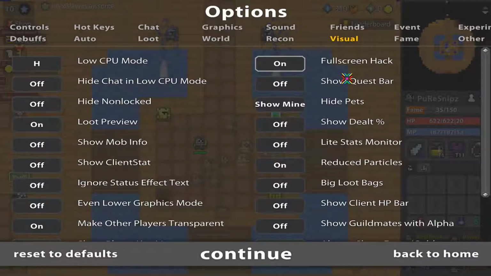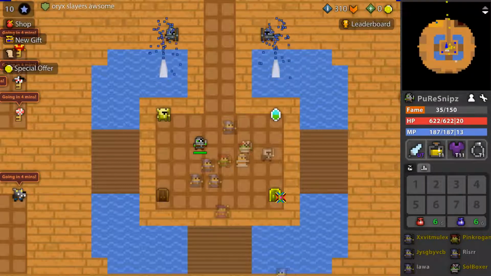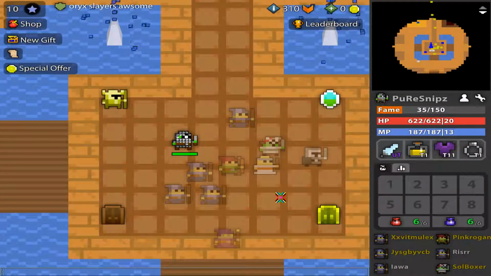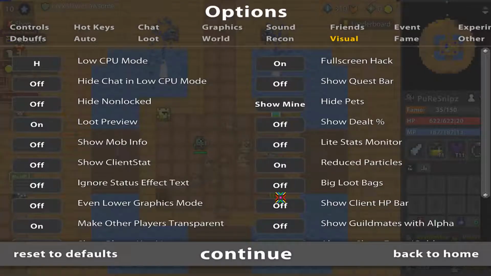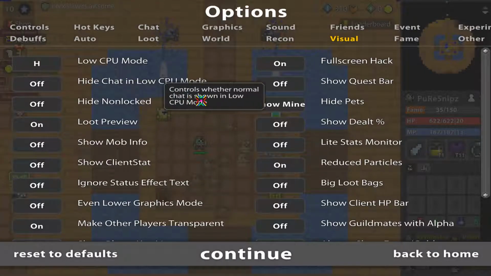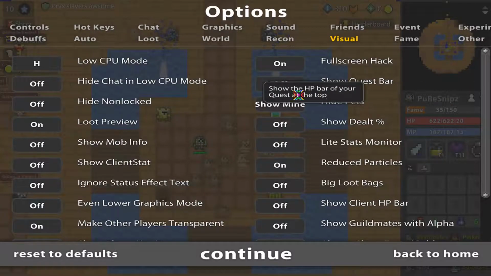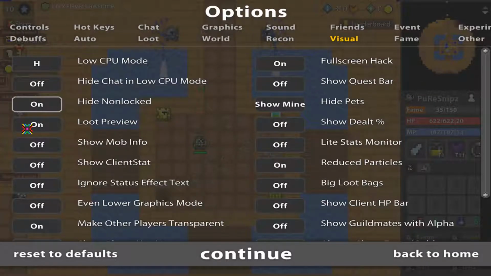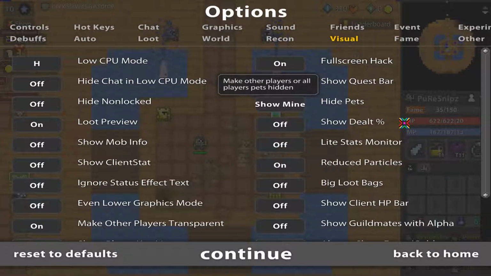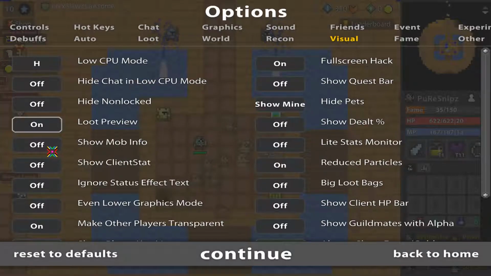Alright, full screen. You want to turn it on. If it's on, you probably have to type /fs, so you actually get the full screen. Hide chat low CPU mode, you don't need it. I will show you low CPU mode in a second. Show quest word, don't need it. Hide non-locked, nah, don't really need it. I have transparent on, it's pretty useful. Hide pets, only have mine because I have a paralyzed pet. Loot preview, hella useful. I will show you in a second as well.